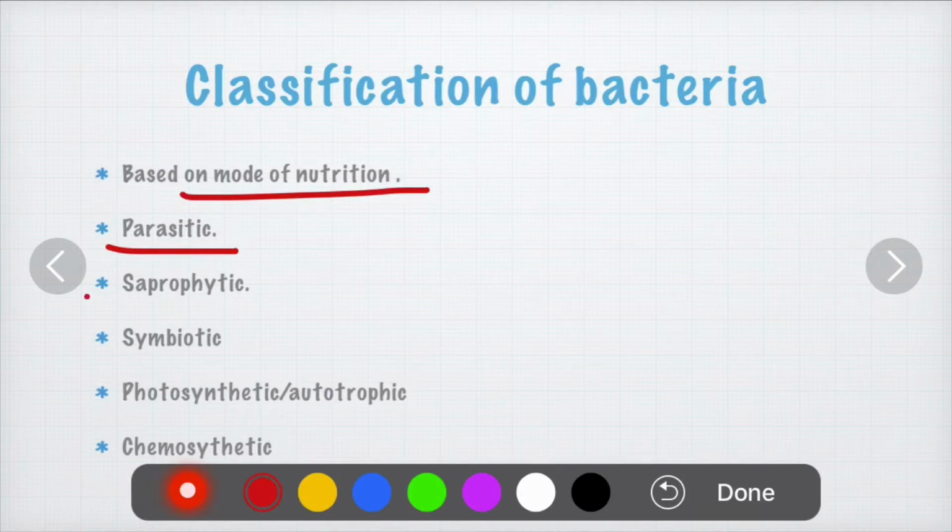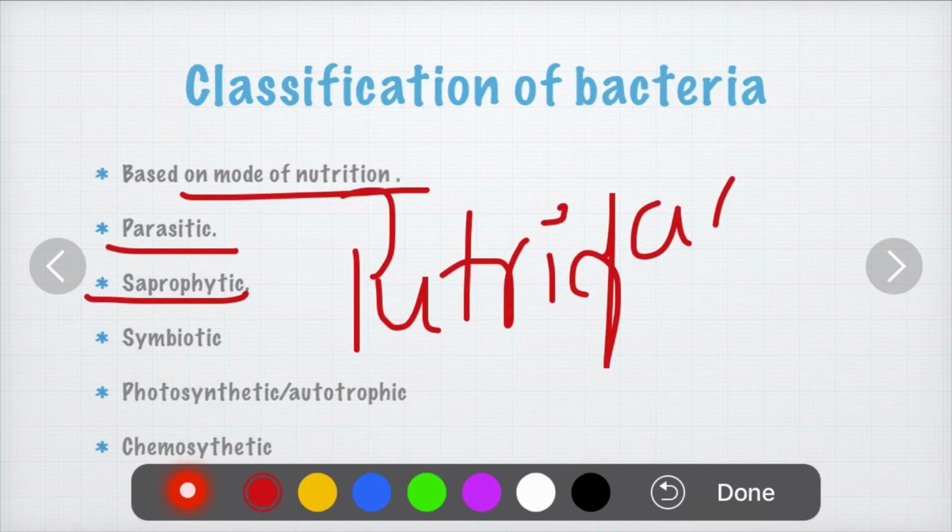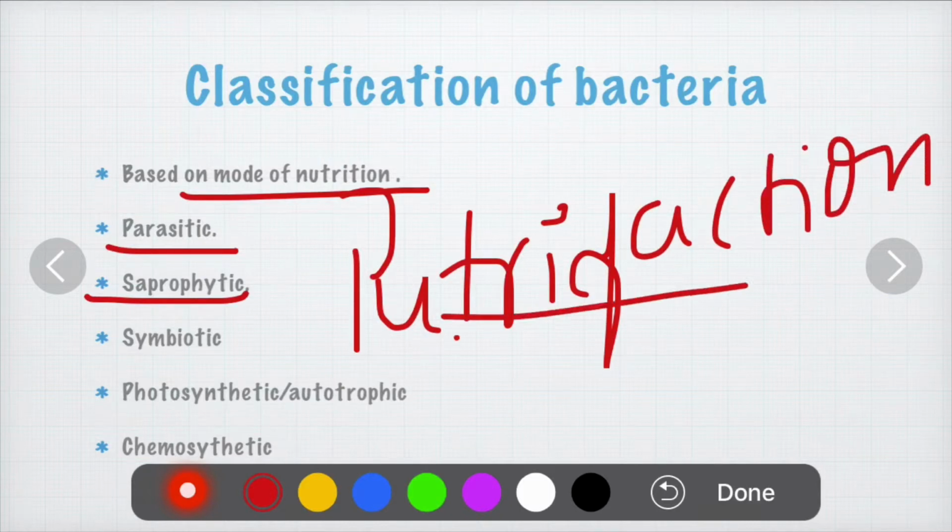The next is the saprophytic type. These are the type of bacteria which get their nutrition from dead or decaying matter. They cause putrefaction. Through this process they get the nutrition. They help to decompose dead organisms through this process. Hence they get the energy for their development.